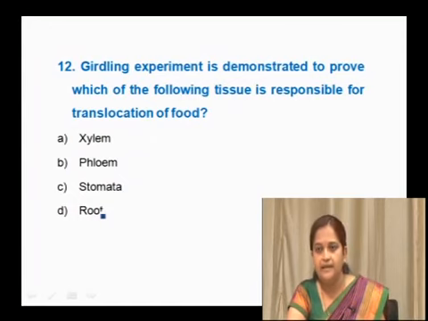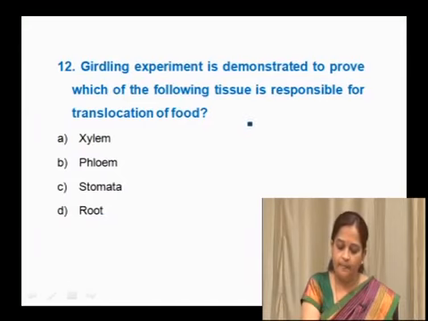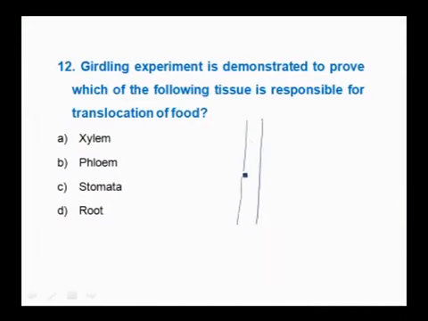Girdling experiment is demonstrated to prove which of the following tissue is responsible for translocation of food. Girdling experiment means if stem bark is removed in the stem where that phloem is present, and after few days if you check, you will find the swelling here, not from the downward, it is from upside to down there is a swelling, means this shows which vascular tissue is responsible for the translocation of food.